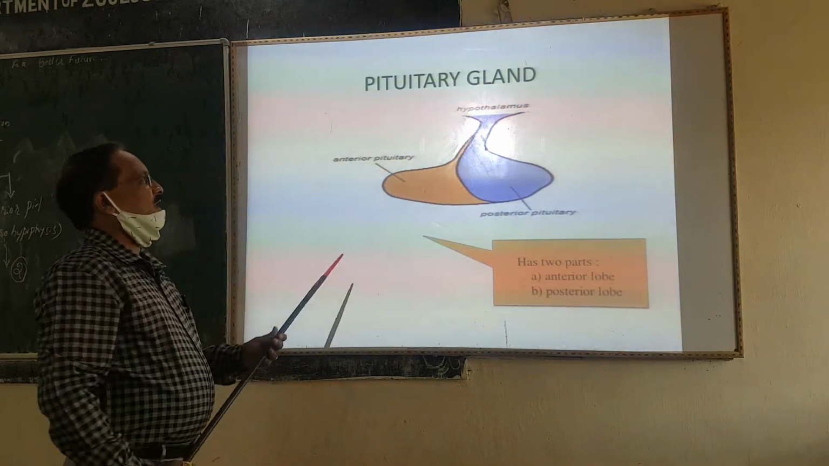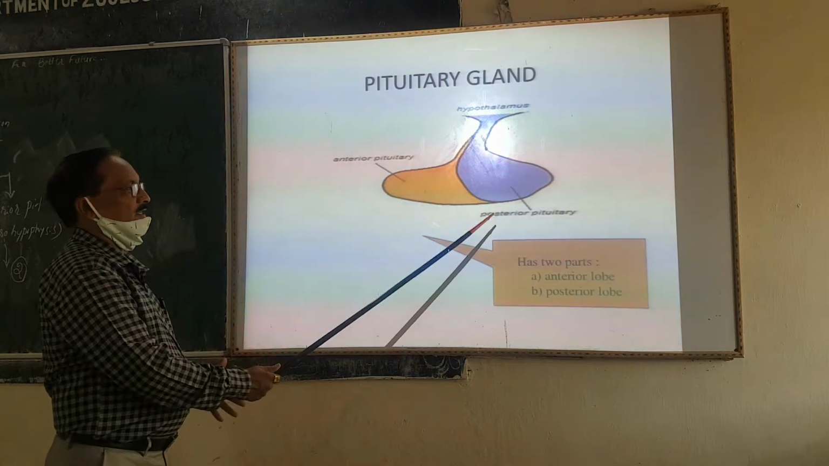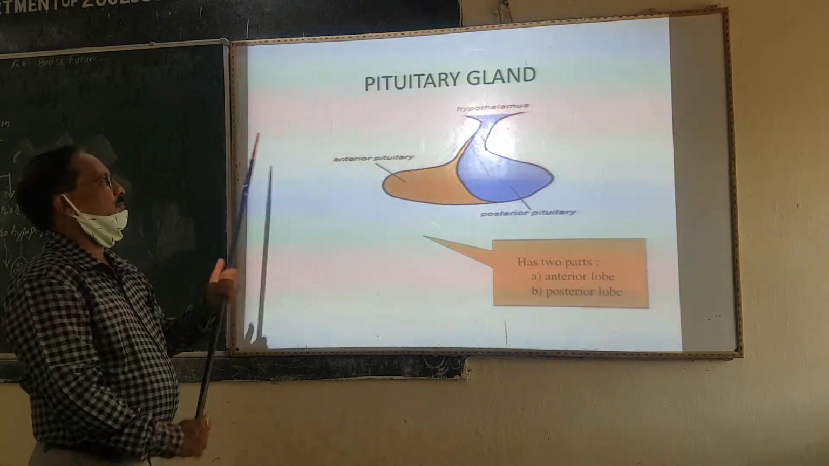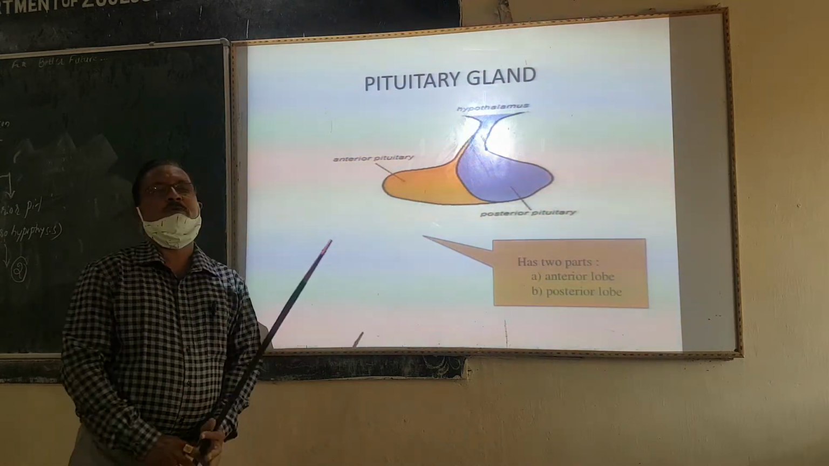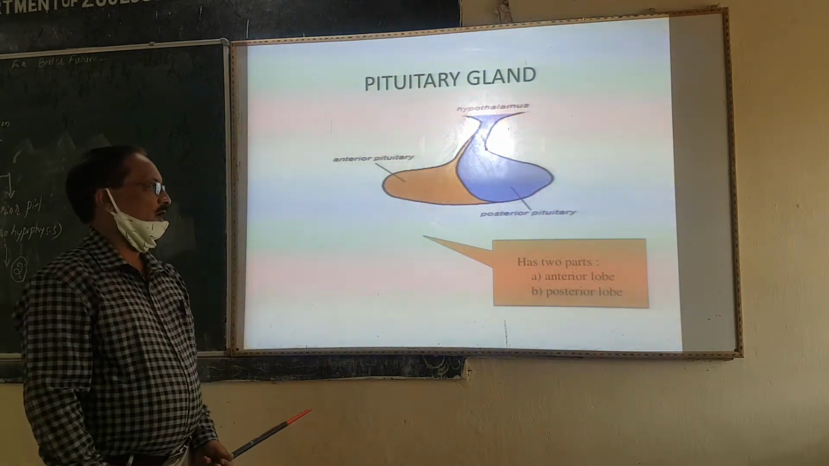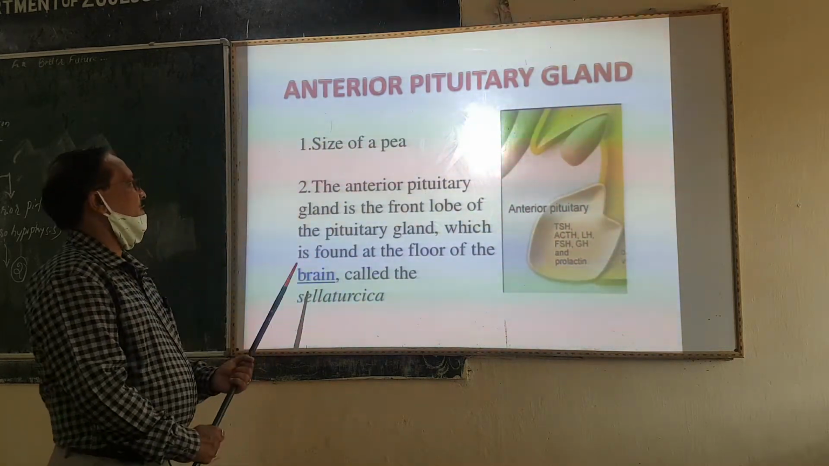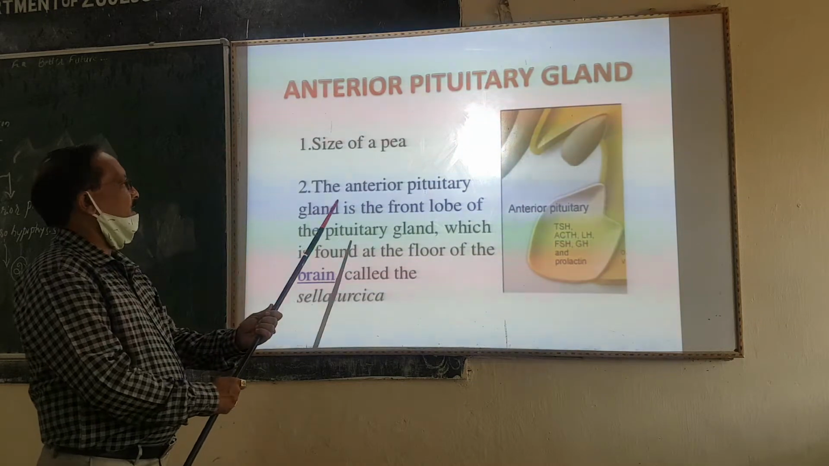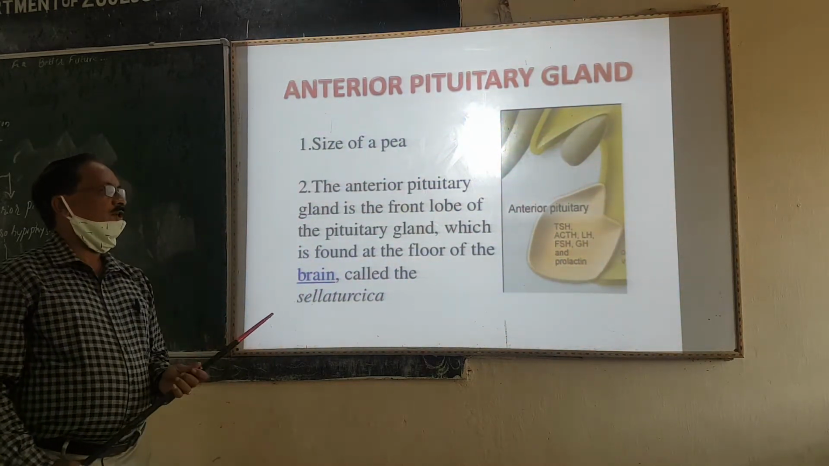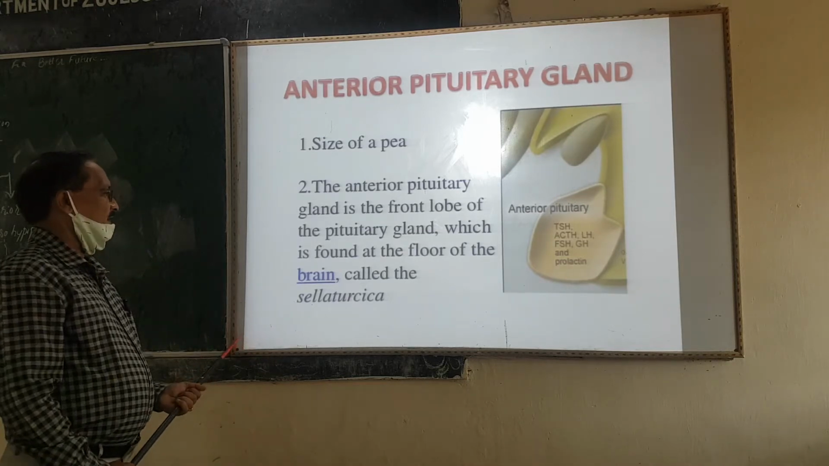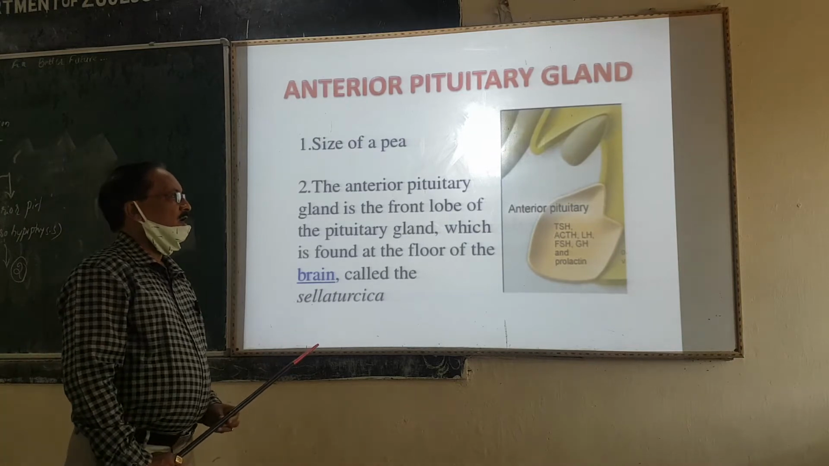There are two parts: the anterior pituitary, also called the adenohypophysis, and the posterior pituitary, also called the neurohypophysis. The anterior pituitary gland is the front lobe of the pituitary gland, which is found in the floor of the brain, in a depression called the sella turcica.